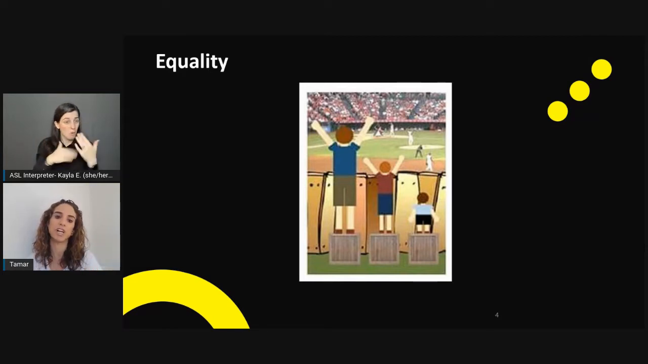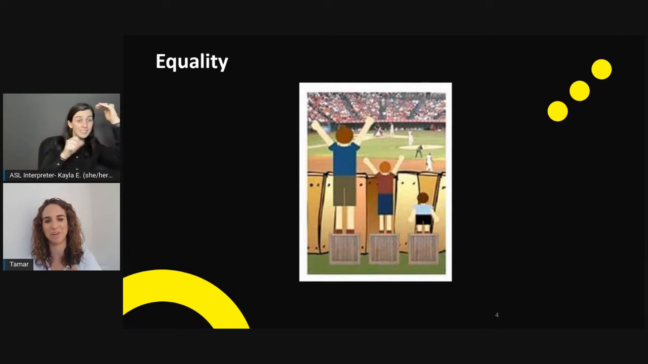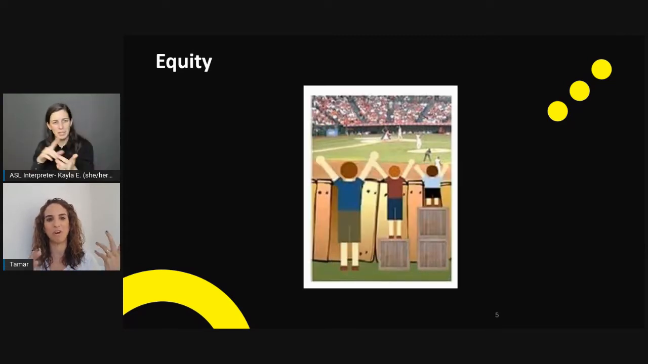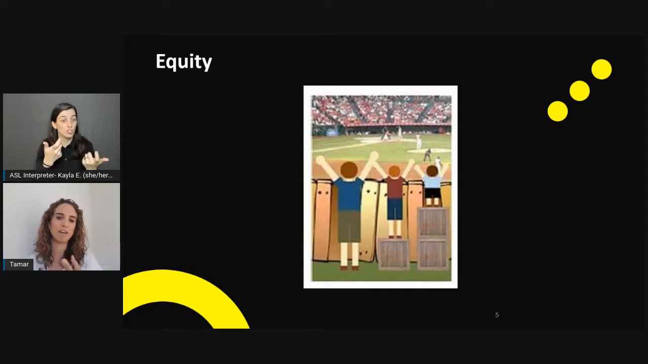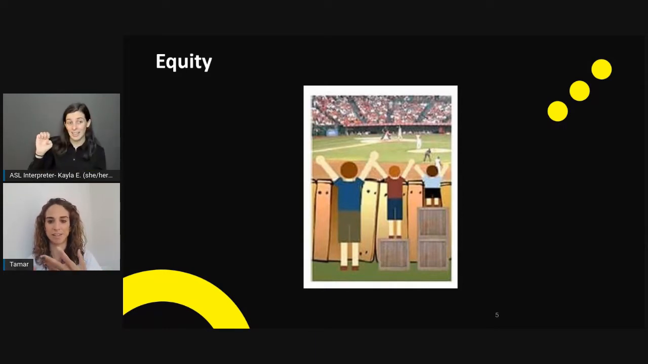Now, the solution, as we see here, allowed the tall person and the middle height person to see the game, but the person who's shorter still can't see the game. So we move over to what we call equity, which is allowing everybody to see the game as they can in their perspective, but by giving solutions that are customized, or solutions that are best fit for them.